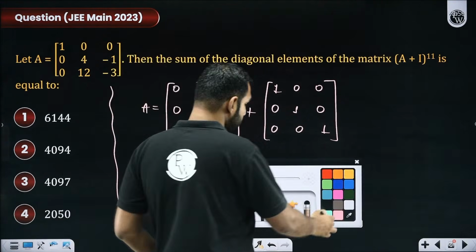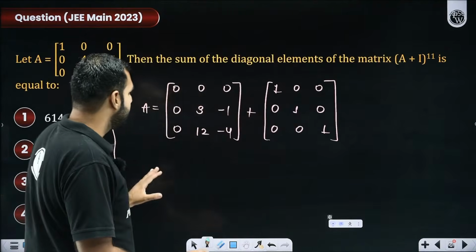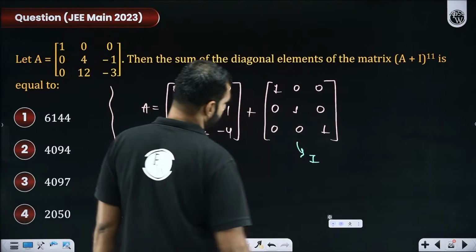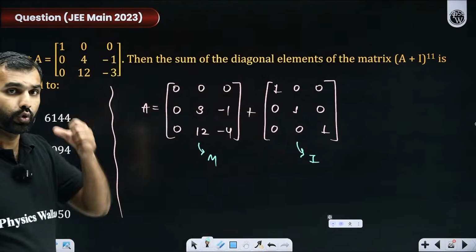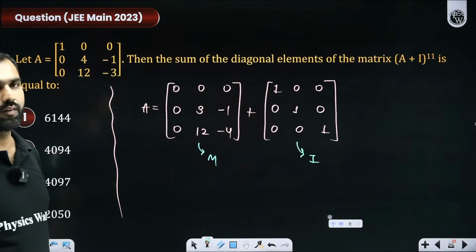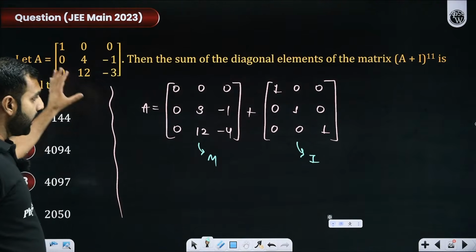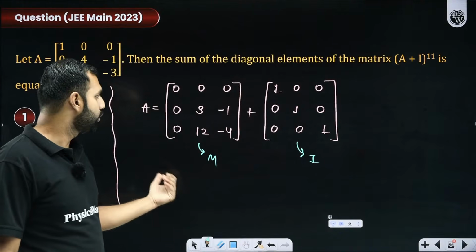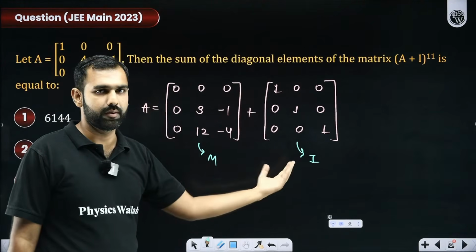Now, how do we solve this question? Pay attention, everyone. Here, I am treating this matrix as M and I'm treating this matrix as I. If you all are comfortable with that, can we do so? All the participants, yes or no? Can we do that? So now help me in cracking higher powers of A. If you could help me in cracking higher powers of A, my job will be done.